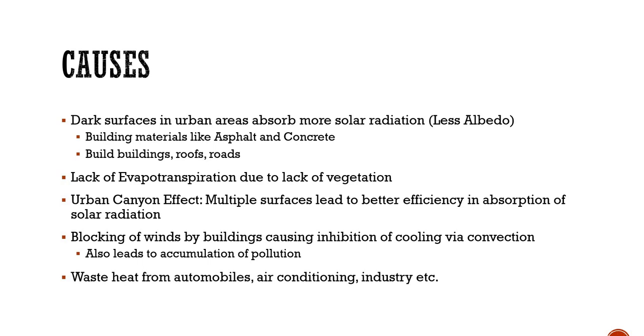So evaporation, which is a process, like evaporation क्या होता है, when the water kind of evaporates to water vapor by absorbing heat, right? So it's a very basic process. So evaporation भी शहरों में कम है as compared to rural areas, जिसकी वजह से जो कूलिंग इफेक्ट है evaporation का वो नहीं मिल पाता है शहरों को, जबकि in rural areas it is available. इस वजह से भी urban areas ज्यादा गर्म है as compared to rural areas, guys. Okay, so this point is also clear. So this is another cause of this urban heat island.